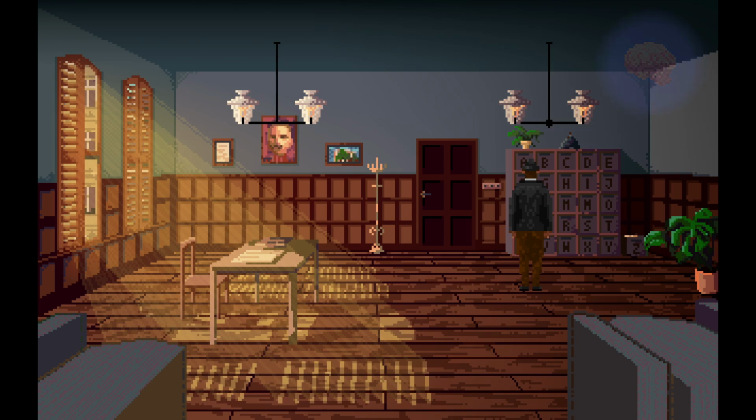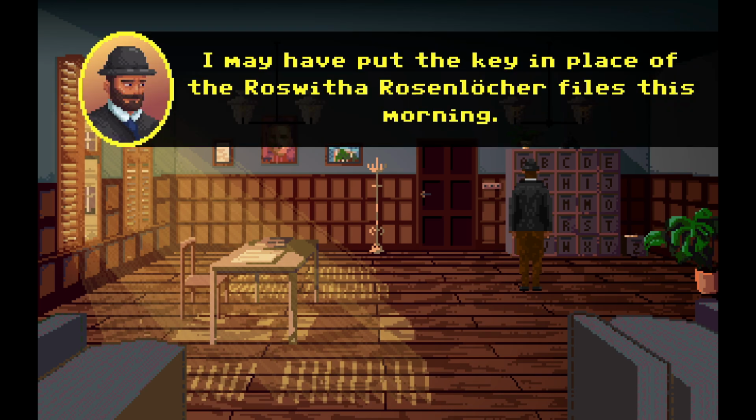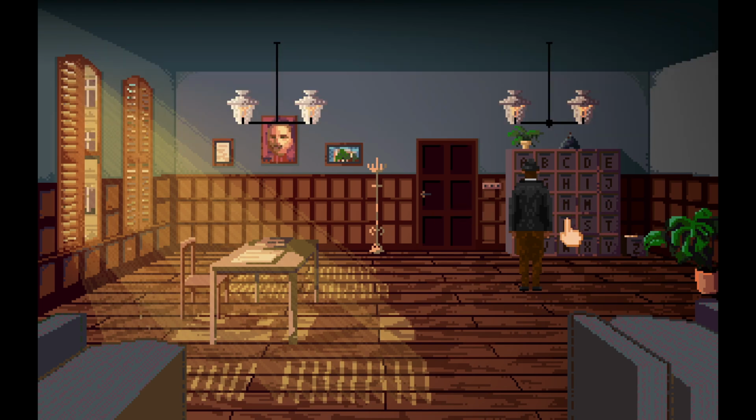Woohoo, I got the brain. I may have put the key in place of the Rosenlocker files this morning. Open the drawer. Here we go, the key.